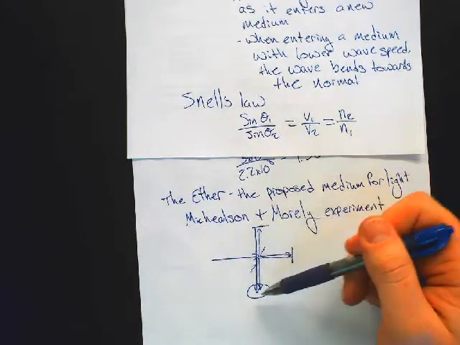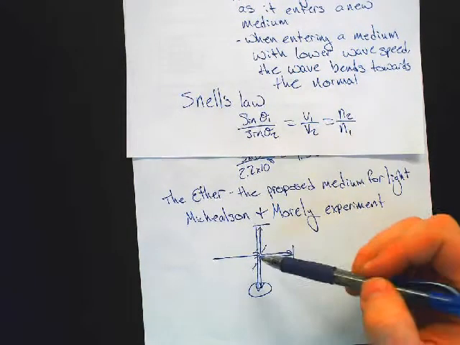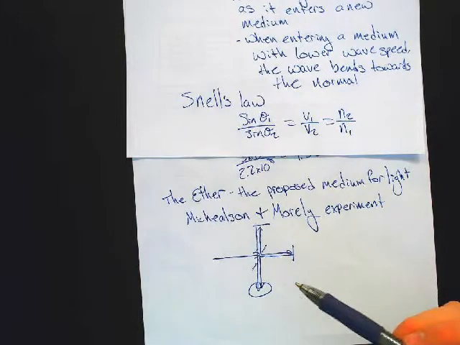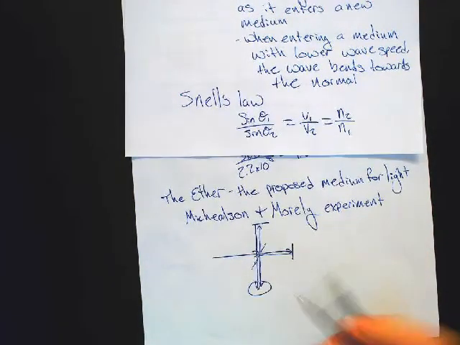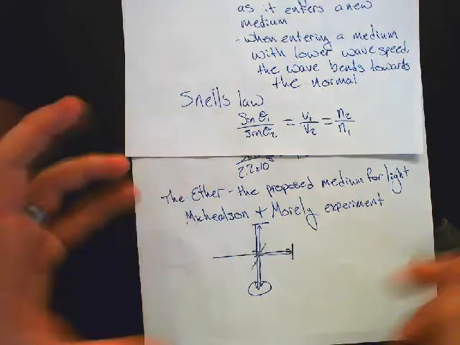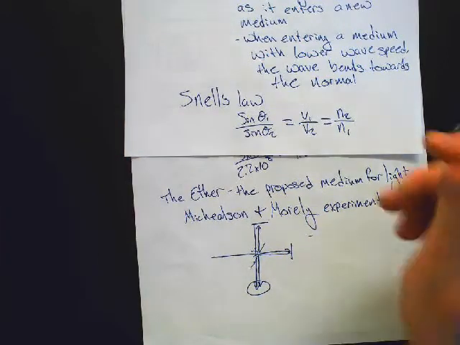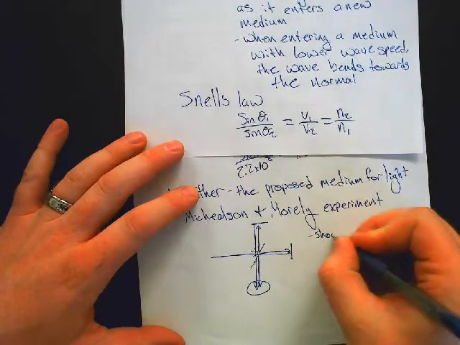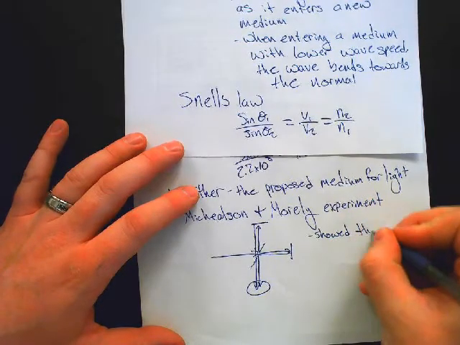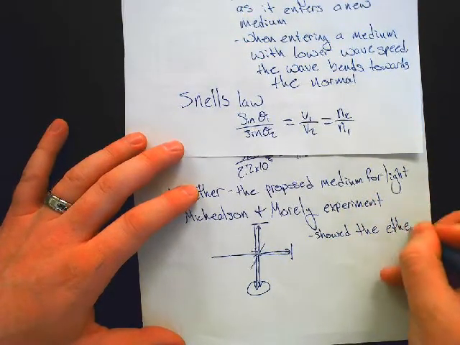Whereas the one that traveled perpendicularly wouldn't experience that boost because Earth was not traveling in the same dimension as it. So if these times appear different, then the ether's presence would be confirmed. However, what do you want to guess happened? They're the exact same. So this is a diagram of the interferometer, and they showed that the ether was not present using this experiment.